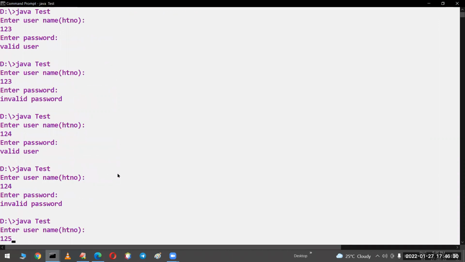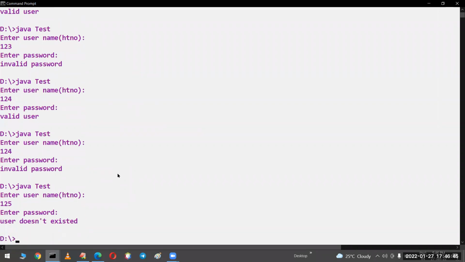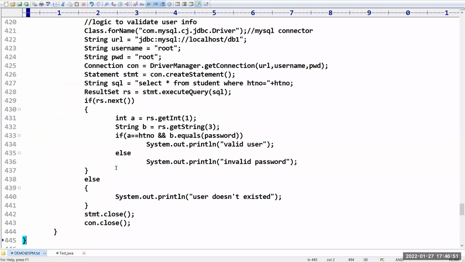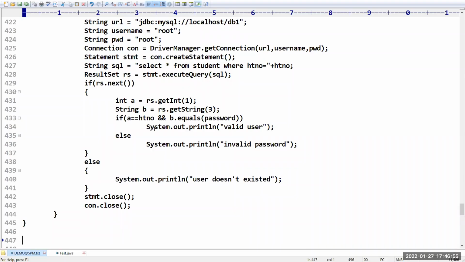No. Then the result set will be null, so next is not pointing to any result set. Immediately it will display a message saying the user does not exist, even though it asks for a password. That means the user details are not available in the database. So like this we are going to get.